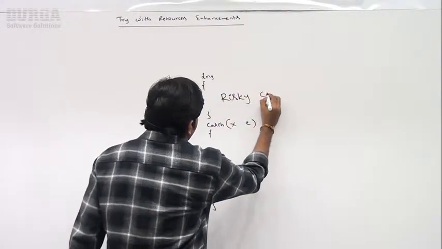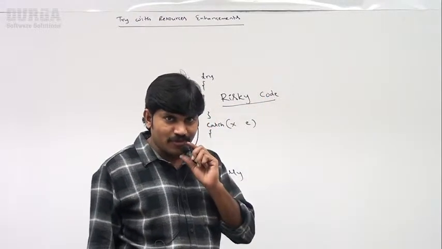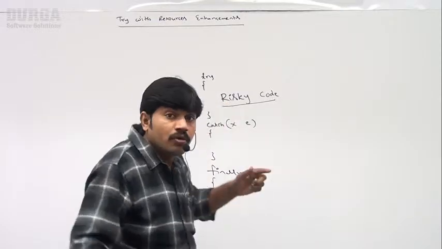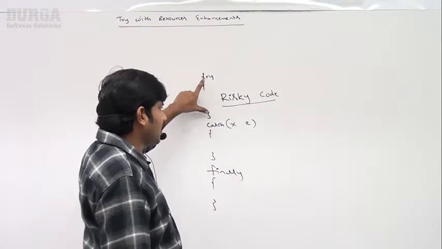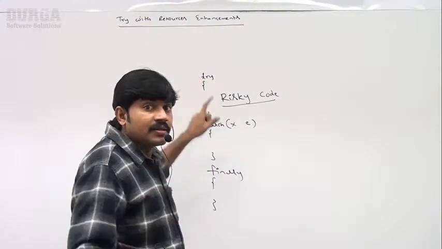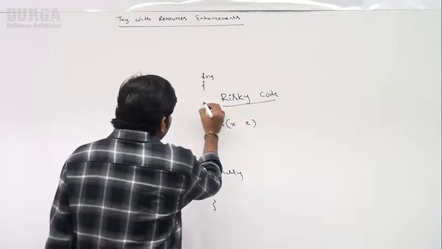Risky code, but not whiskey, sir. Okay, risky code. Whiskey is also risky, of course. The code which may raise an exception, that code we have to take inside the try block. That code is called risky code. While executing this code,